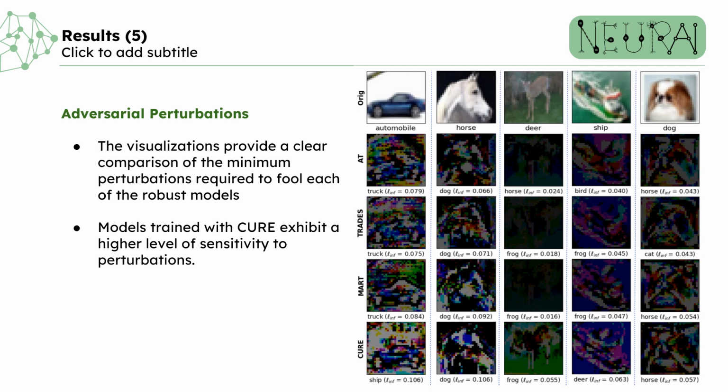Further, CURE also preserves semantic features better compared to other methods, necessitating modifications to semantically meaningful pixels for deception. Thus, overall, models trained with CURE exhibit heightened sensitivity to perturbations, requiring alterations to important object features for successful deception. This highlights CURE's effectiveness in preserving the integrity and robustness against adversarial attacks.